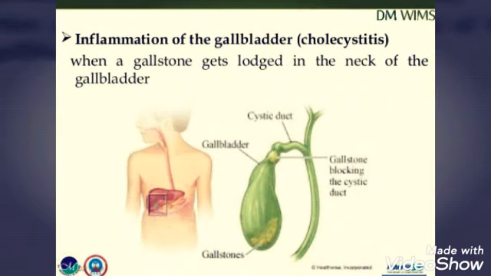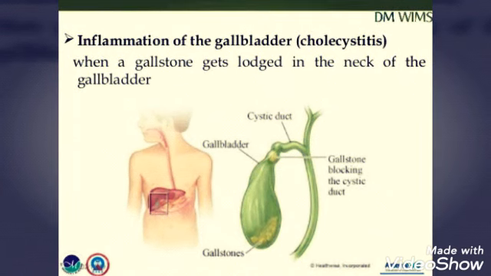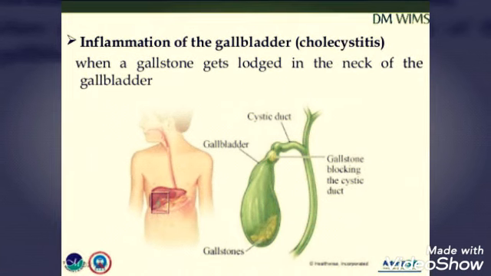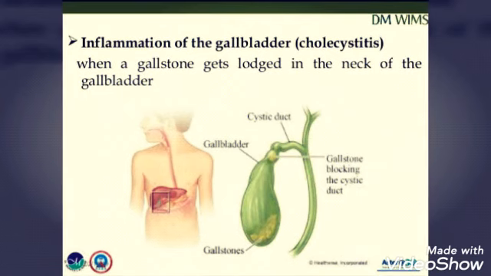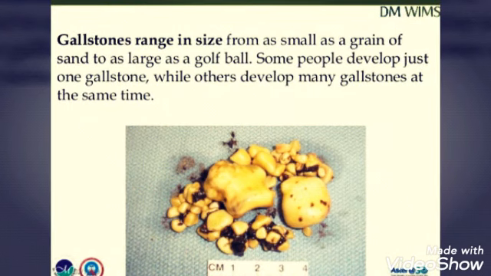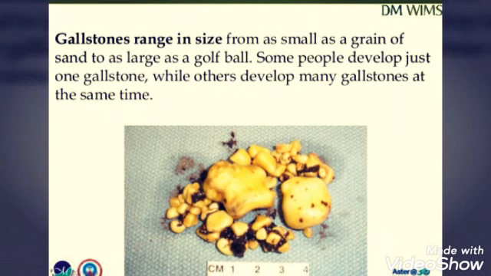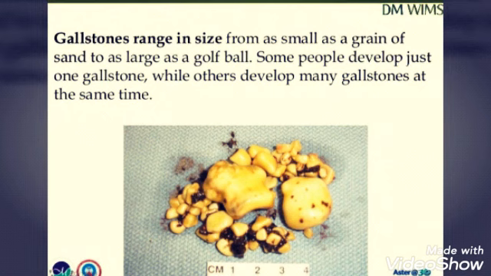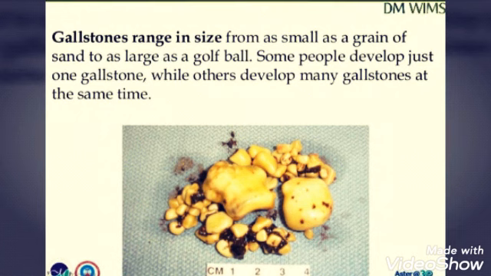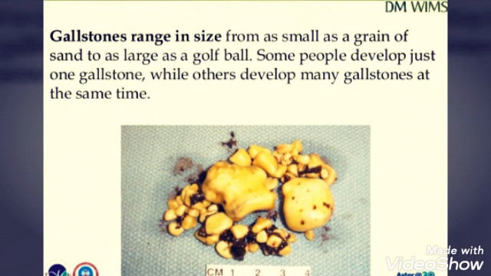Inflammation of the gallbladder, that is cholecystitis, occurs when a gallstone gets lodged in the neck of the gallbladder, blocking the gallbladder pathway, and the components start getting deposited and form a stone. Gallstones range in size from as small as a grain of sand to as large as a golf ball. Some people develop just one gallstone, while others develop many gallstones at the same time. So it happens according to the lifestyle pattern of the people, and it can differ from person to person.